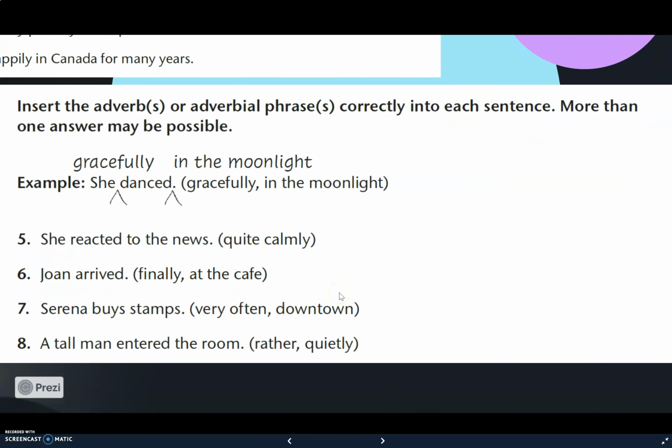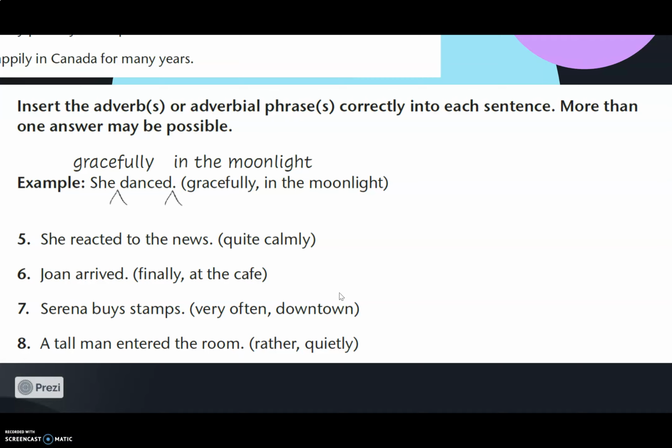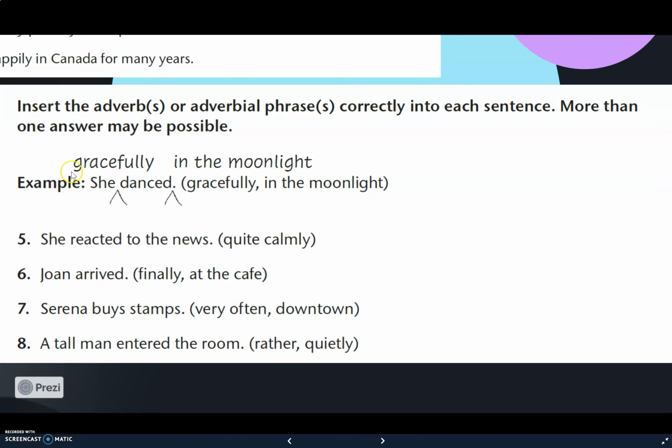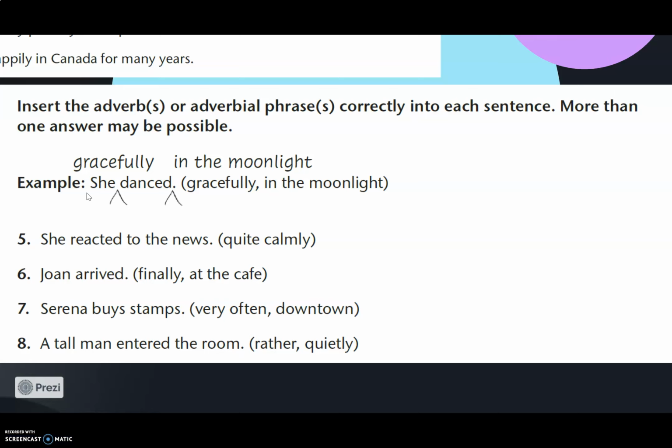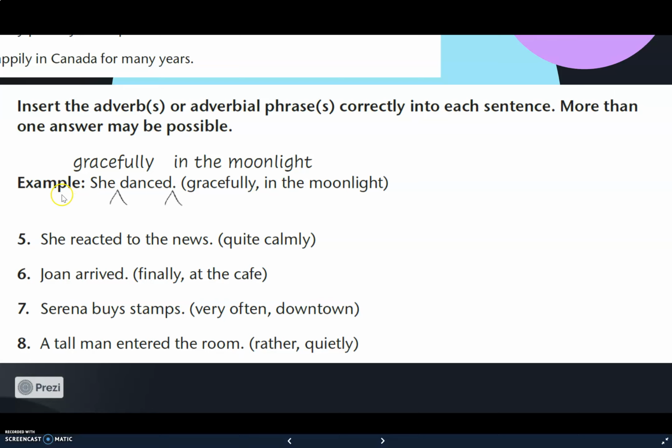This exercise is very important, and this one talks about the position of the adverb. Where can we put the adverb? In which place? There are three options or more sometimes. Look, the first one, gracefully, and we have to put a comma if we would like to put the adverb at the beginning.